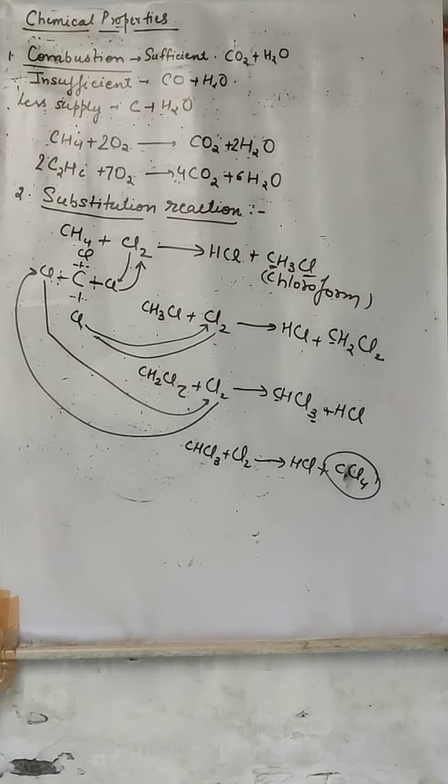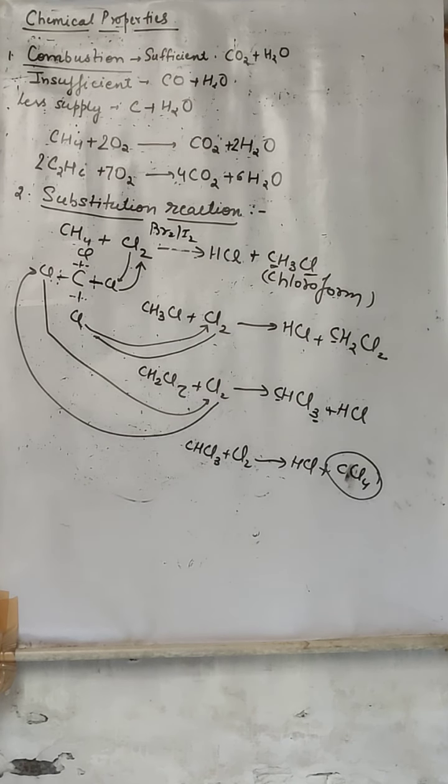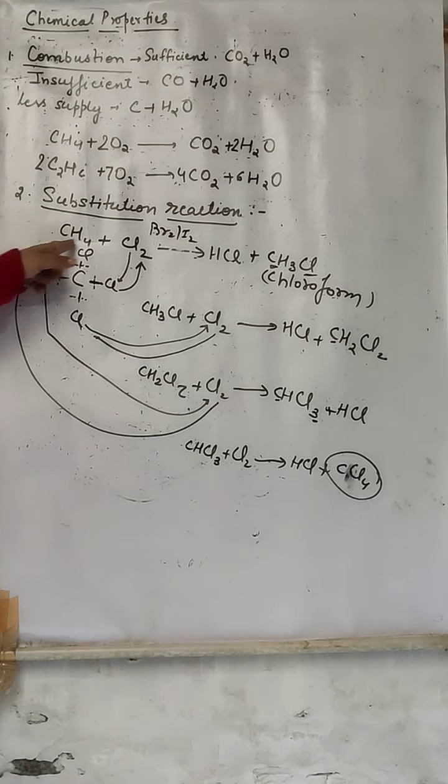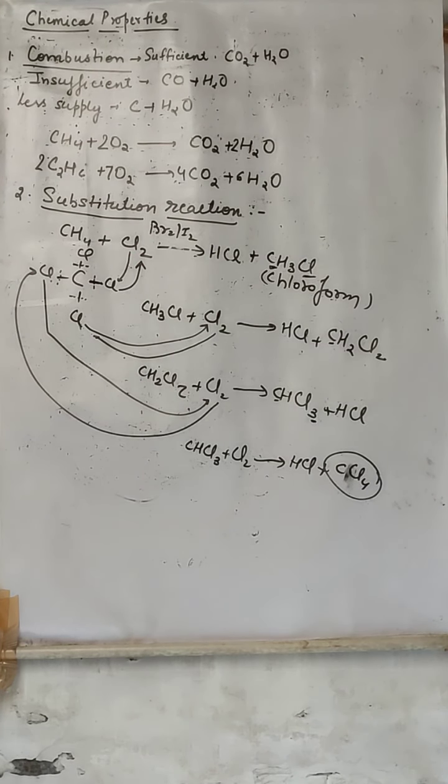So if substitution reaction is asked for methane, you have to show all the 4 reactions. In place of this chlorine, here bromine can also be there, iodine can also be there. Alright. So I hope it is clear. One of the important things, you can be asked to prepare chloroform from methane.